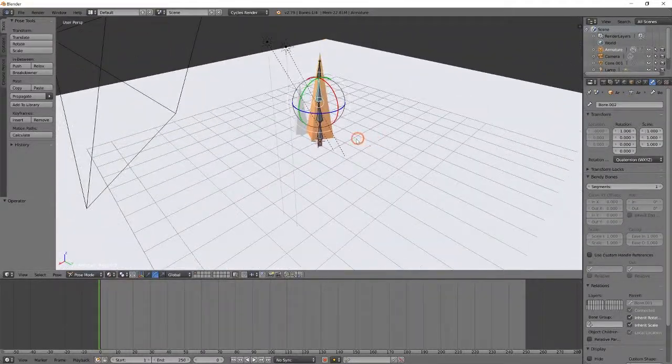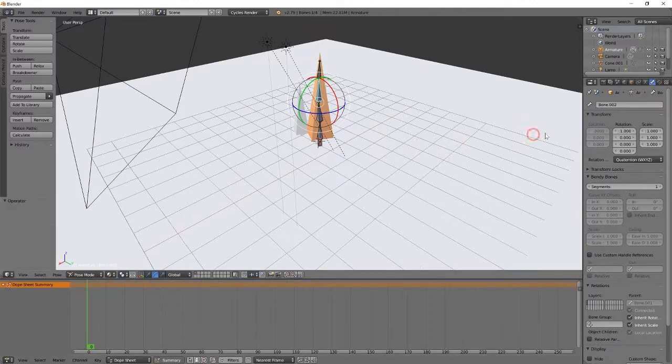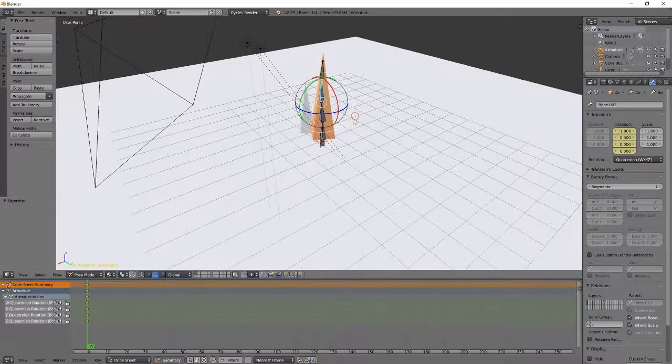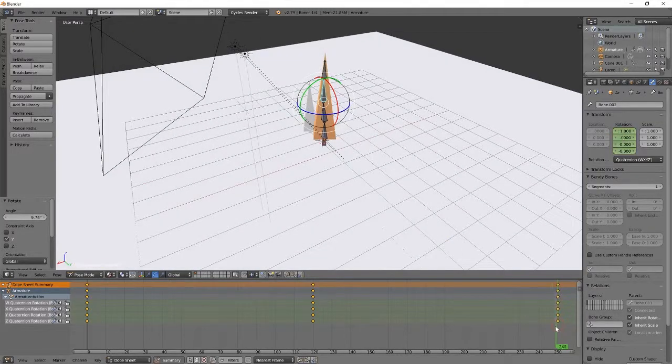So now that we have our bone system set up, we can actually start to animate it. I'm going to change my timeline to a dope sheet, and then we're going to go into this tab and press I on these values to keyframe them. Once we're done with that, we can go to frame 120, bend the tree a little bit, press I again, and then we'll go to 250, and we just want to set this to 1, set this to 0, 0, and 0, and we'll press I again. And we can see we have a very simple animation.